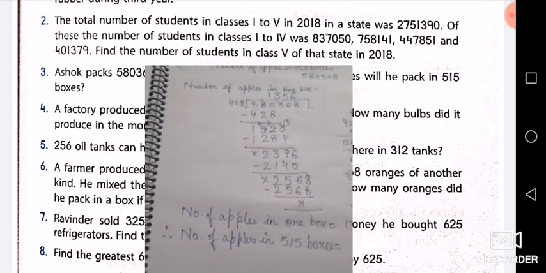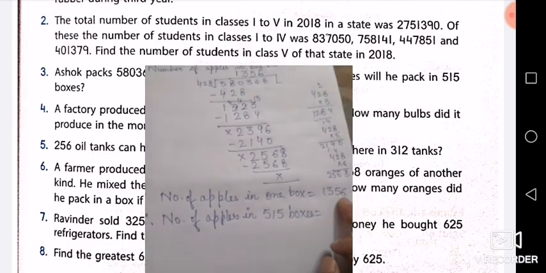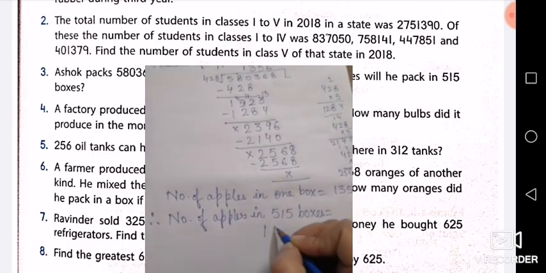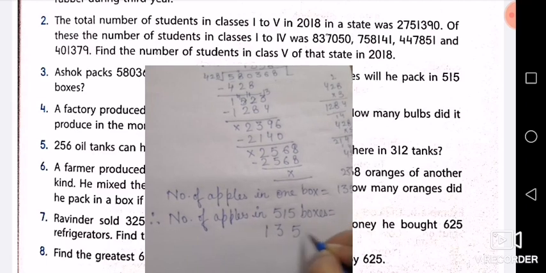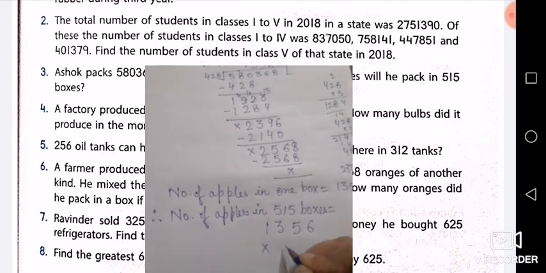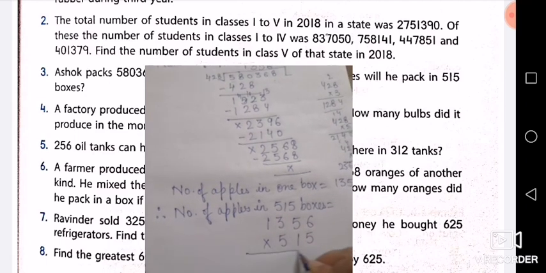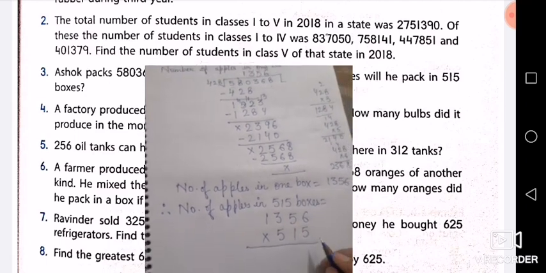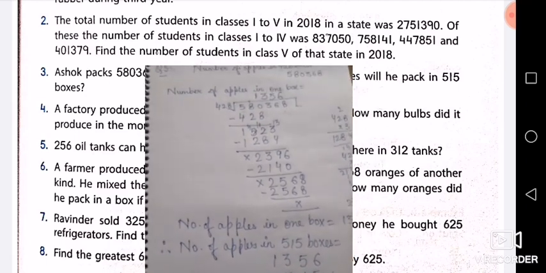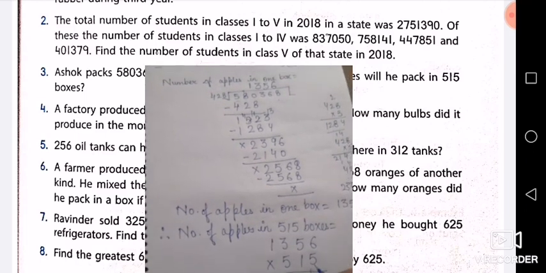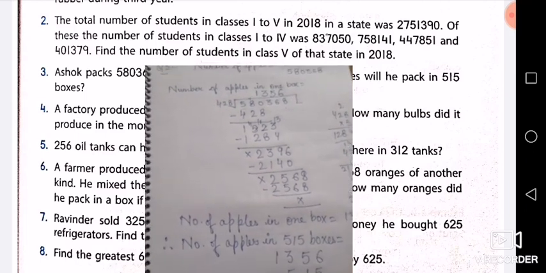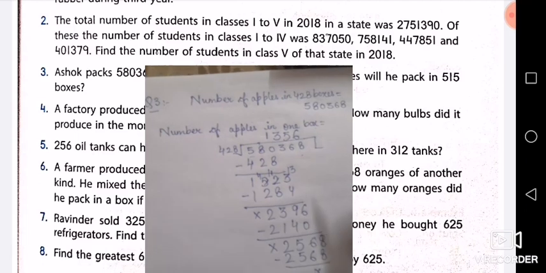So that will be the number of apples in 515 boxes. What will you do? This 1356 is going to be multiplied by 515. After doing the multiplication, you will get the number of apples in 515 boxes.